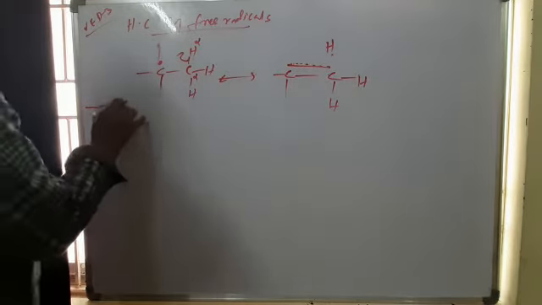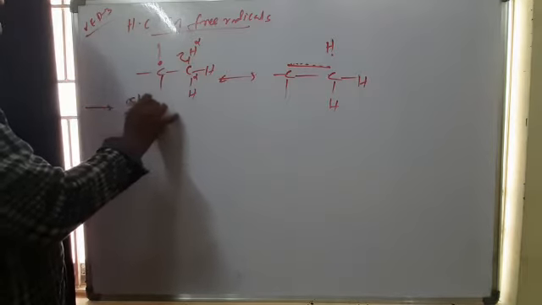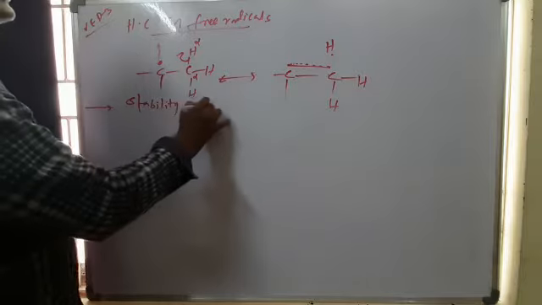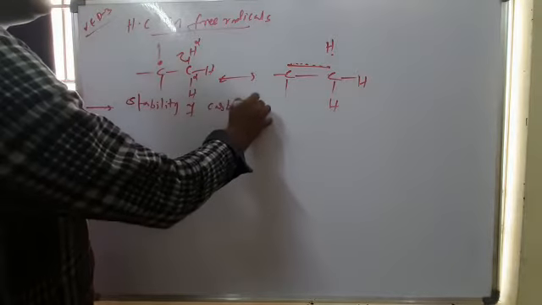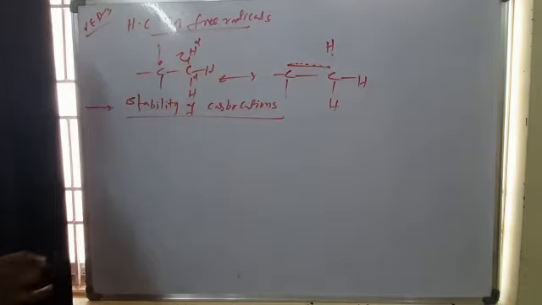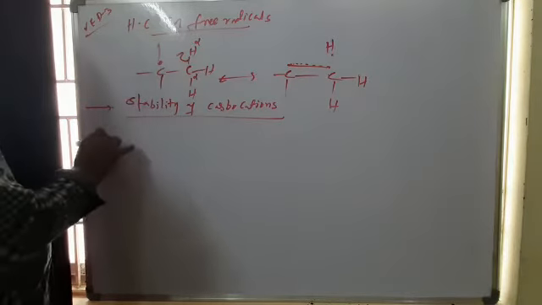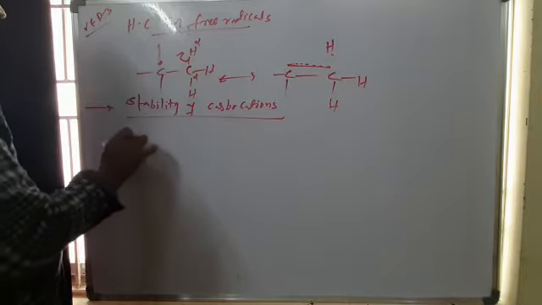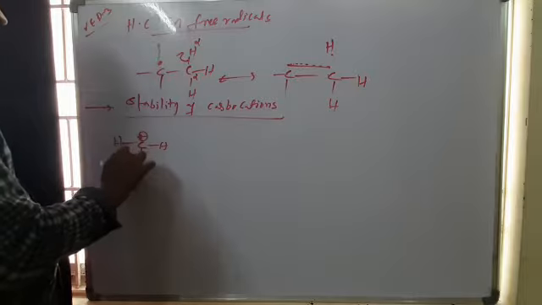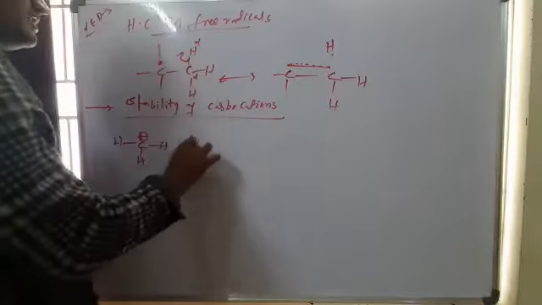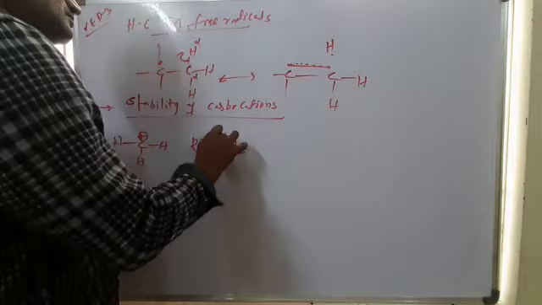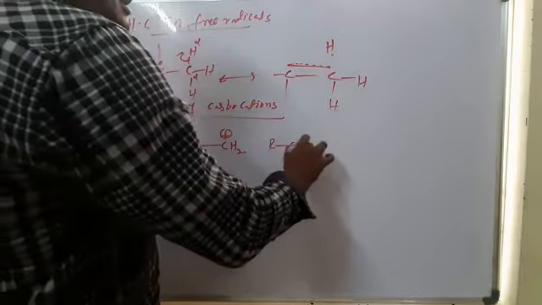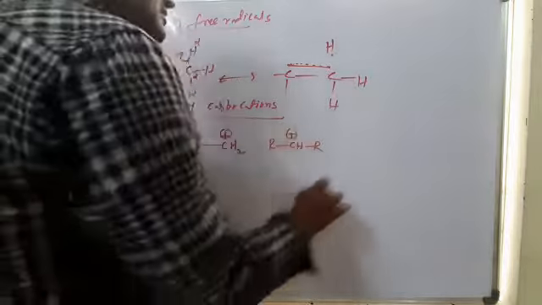Now we will discuss the stability of carbocations. If you see the stability of carbocations, first you know the methyl carbocation, then after that primary alkyl, then after secondary carbocation, then after tertiary carbocation.